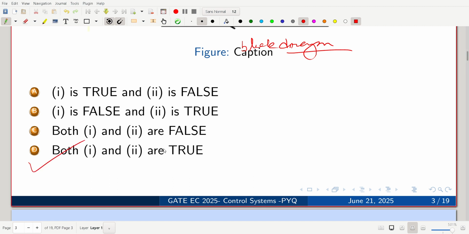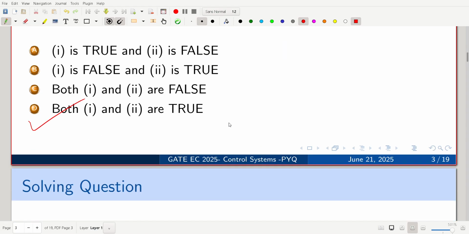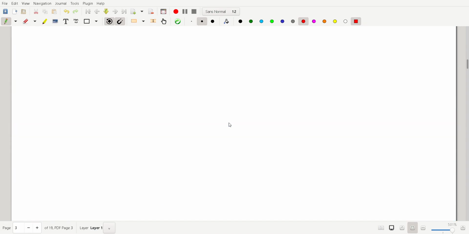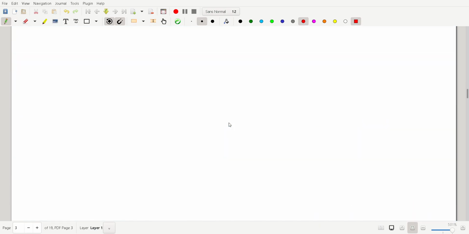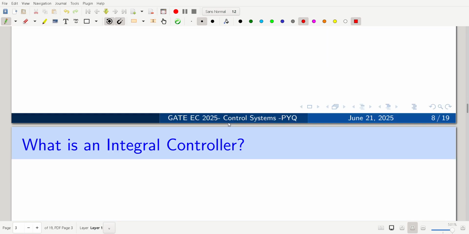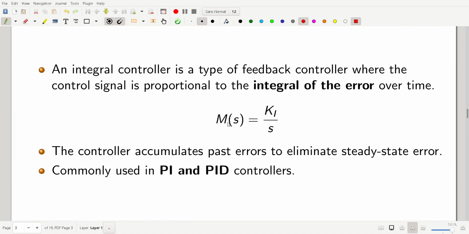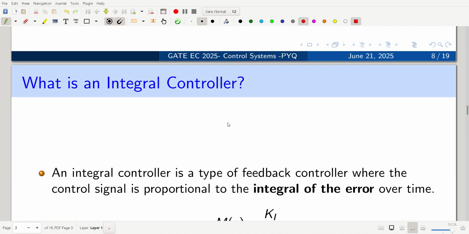Okay, both are true. For a given integral nature system, integral control would not help to stabilize the system. Before solving this question, let me give an overview of these concepts. Since we are analyzing the type of controller, one is the pure integral controller and the second one is the PD controller.